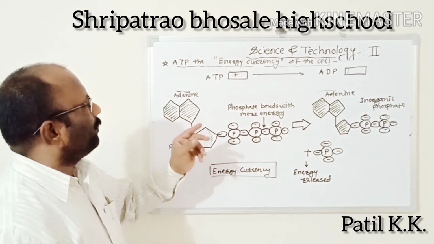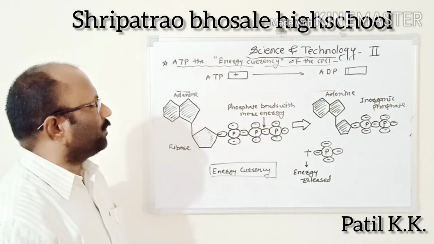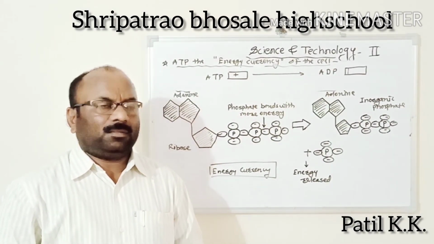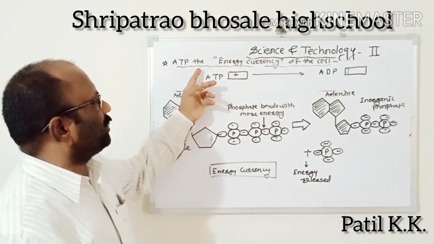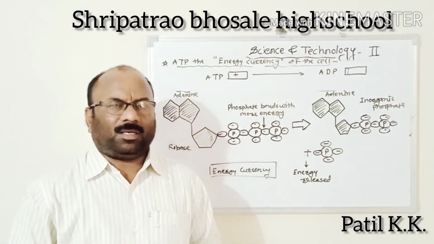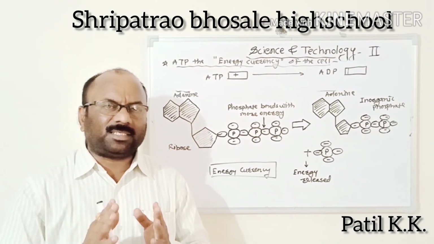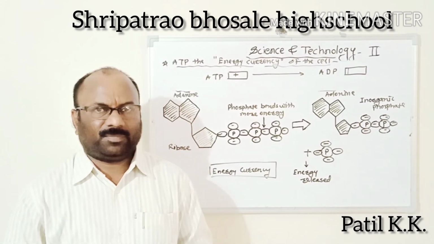Next point, the ATP, the energy currency of the cell. You know that ATP, adenosine triphosphate, is the energy currency of the cell. ATP is an energy-rich molecule. There are three components in the ATP.